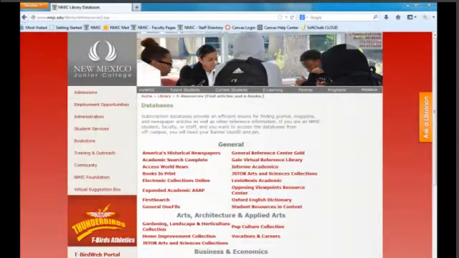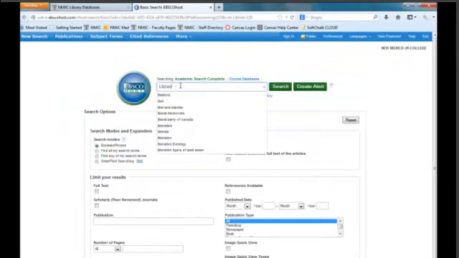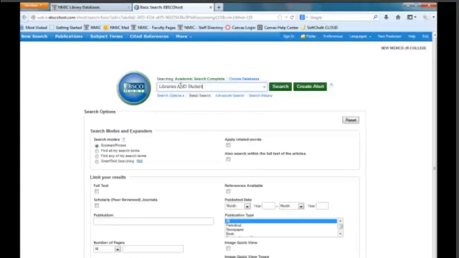Let's look at one other database. For the most part, our databases come in one of two formats, so they should become familiar after using one or two of these. Let's look at Academic Search Complete. Again, we have our search box. And again, we could use Boolean searching to help narrow down our topic.